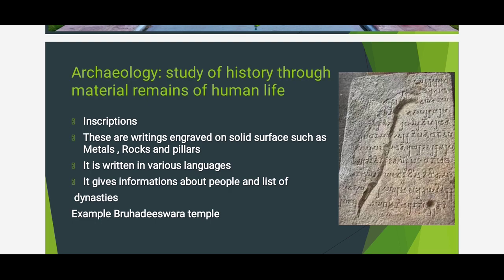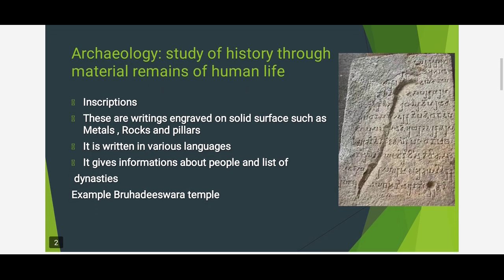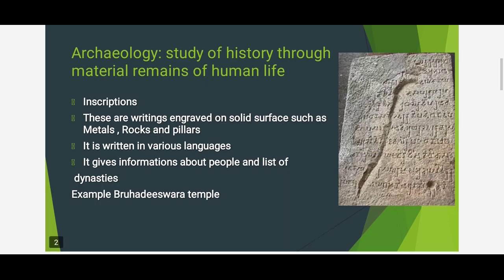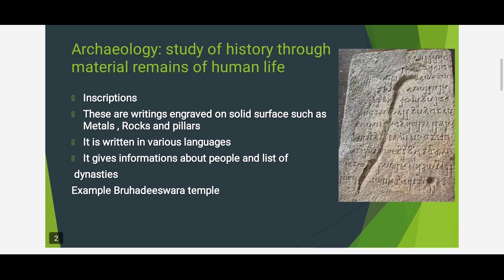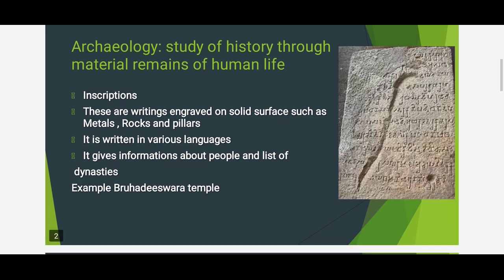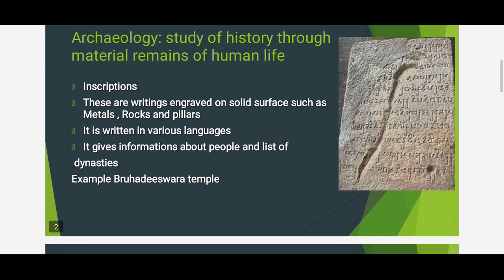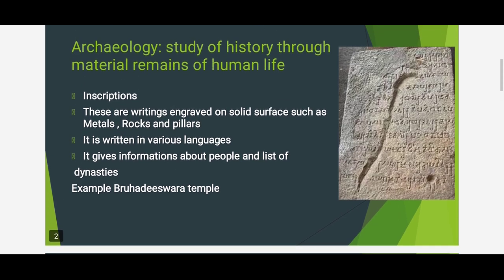These are the writings engraved on solid surfaces such as metals, rocks or pillars. It is written in various languages. Many languages were there. It gives information about people and lists of dynasties. It may be anything. In a temple, they inscribe the people who contributed to the temple construction, who constructed the temple, who and all helped. Many details are engraved on it.